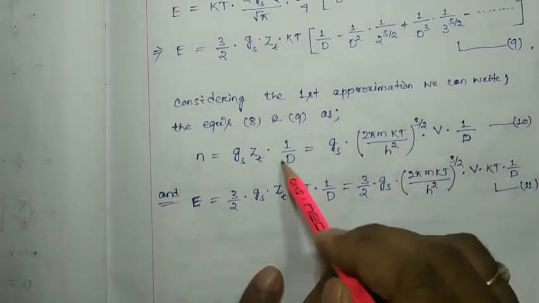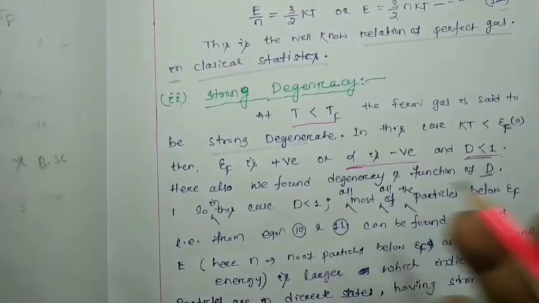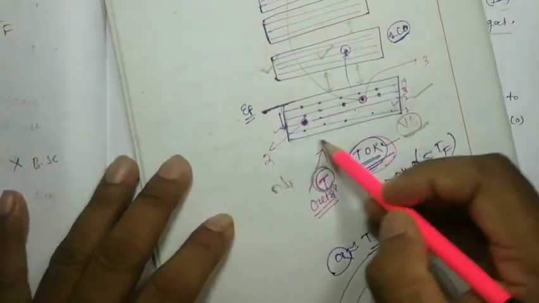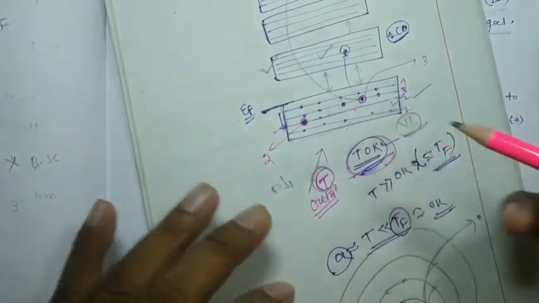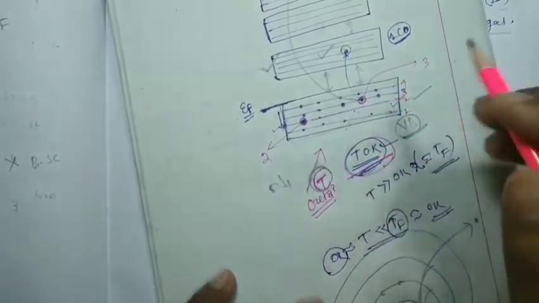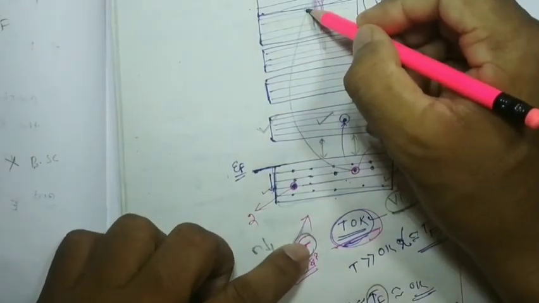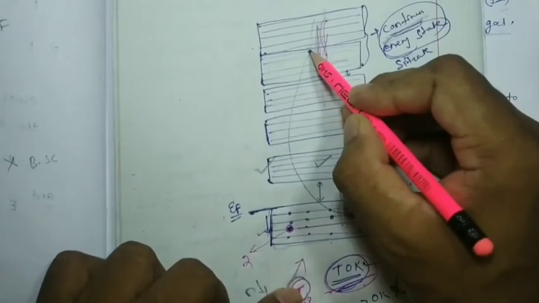If D increases, the number of particles and the energy increase. That means if at the lower energy states below EF the number of particles is increasing, we are decreasing the temperature. At a particular temperature this electron jumps to over here. That means here the number of particles has been decreased, and this electron is in the classical mode.